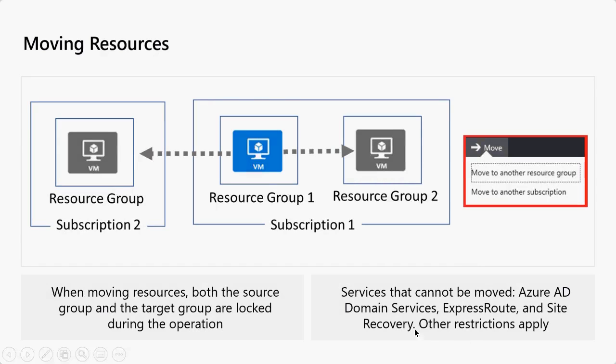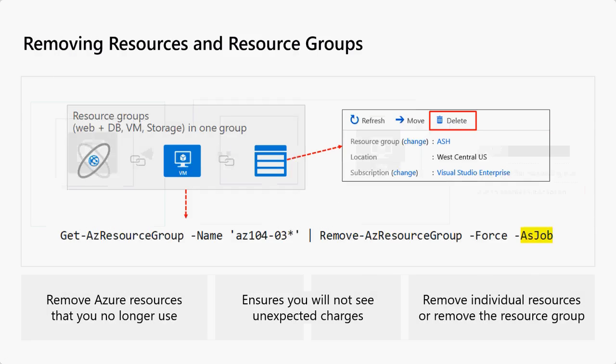And there are certain things which you cannot move. See, when moving resources, both the source and target groups are locked. And services that cannot be moved are Azure AD Domain Services, ExpressRoute, Site Recovery, and some other components which you cannot move. Only certain workloads like storage accounts or some VMs, databases, those things you can move, but not every service. Right?